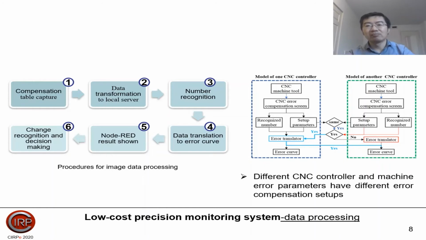Firstly, based on our known CNC controller, we developed an error translator which can translate the recognized number to the error curves. Whereas for a new CNC controller or new machine tool, firstly we will compare the setup parameters of the error compensation table with a known one. If they are the same, we can use our developed error translator to do the error curve calculation. If not, we need to develop or modify the existing one into a new error translator, and then we can calculate our expected error curve.